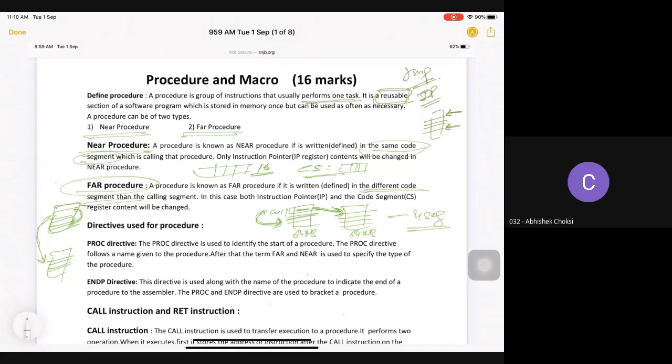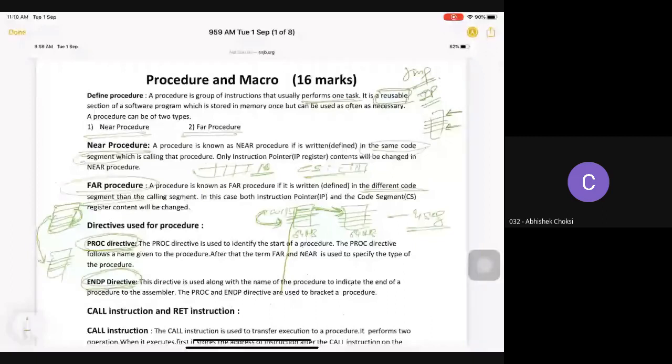Now, how to define a procedure? If you want to define a procedure, then you have the PROC directive and the ENDP directive. We have already studied assembler directives. So whenever you write the PROC keyword and the ENDP keyword, your assembler automatically knows that this is about a procedure and some procedure is written here. So these are the directives that you can use.